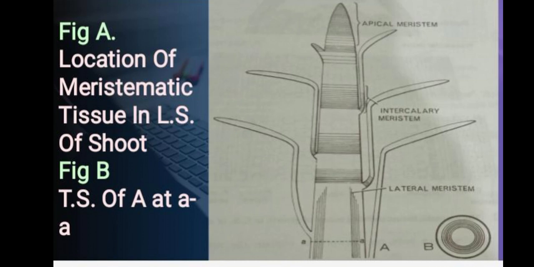Here figure A shows the location of meristematic tissue in longitudinal section of shoot. Figure B shows transverse section of the shoot at position 8 to 8.